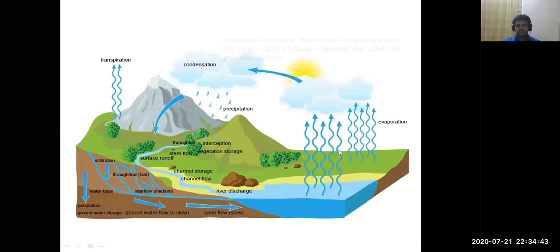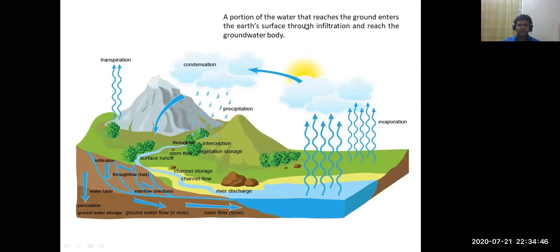Next is, see here, the water now reaches the land surface, that is the ground surface. Now the process of infiltration happens. Here the brown color shows the land surface.